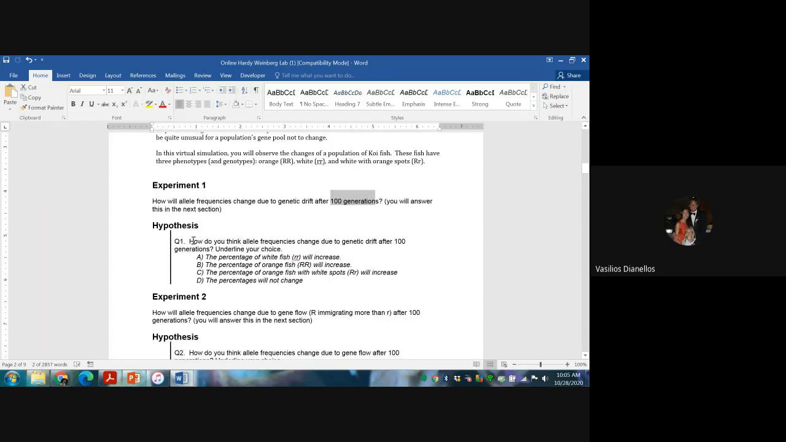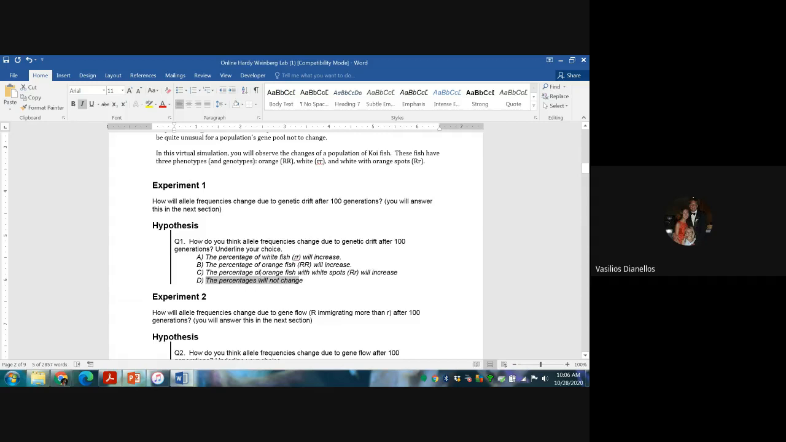So the question is, how do you think the allele frequencies will change due to genetic drift after 100 generations? So it says underline your choice. I don't care how you do it. Maybe if you want, you can erase the other choices, or you can make it bold, as long as I can somehow tell what your choice is. But anyway, the choices are, you're going to think maybe there's going to be an increase of white fish, or an increase of orange fish, or an increase of orange fish with white spots, or maybe there'll be no change at all, right? And those are your four choices.